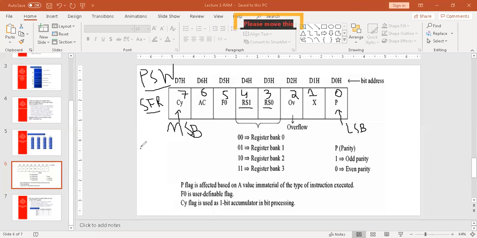So 2 bits means 2 to the power 2, we have 4 combinations of selections. When you write 0, 0 in it, it means register bank 0 is selected. When you write 0, 1, it means register bank 1 is selected. When you write 1, 0, it means register bank 2 is selected. And when you write 1, 1, register bank 3 is selected.